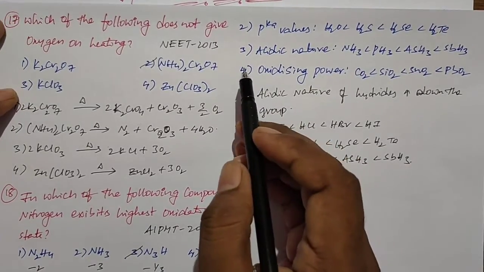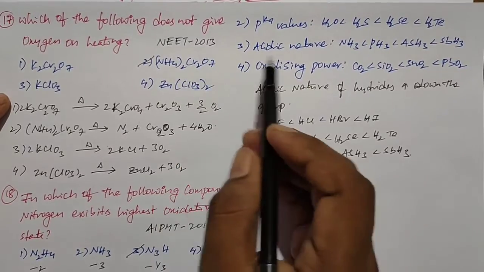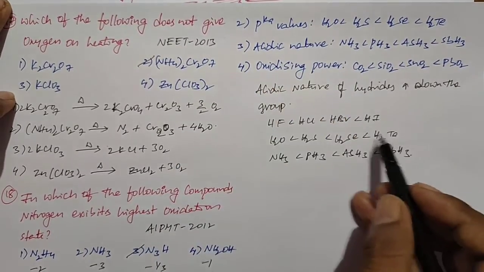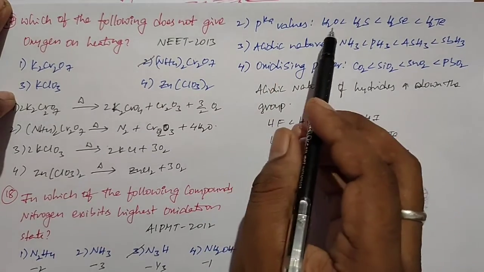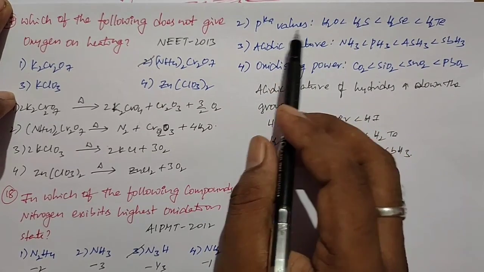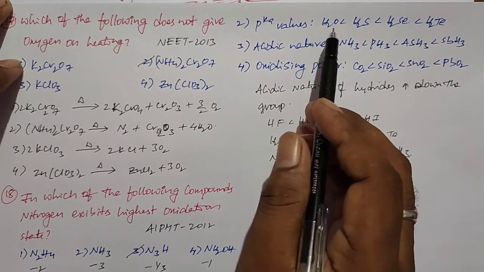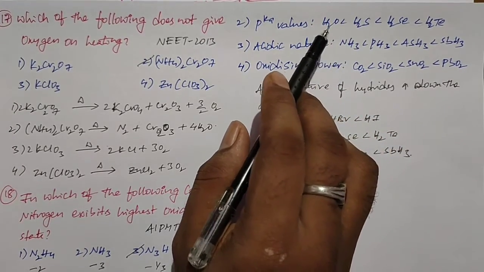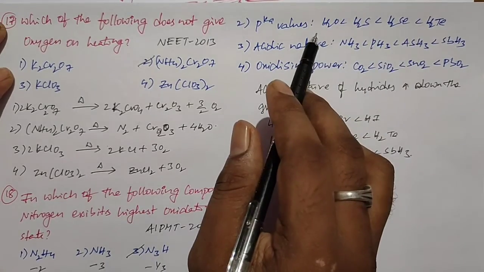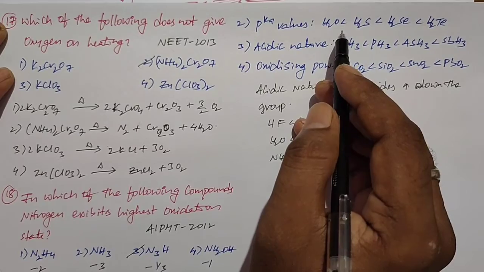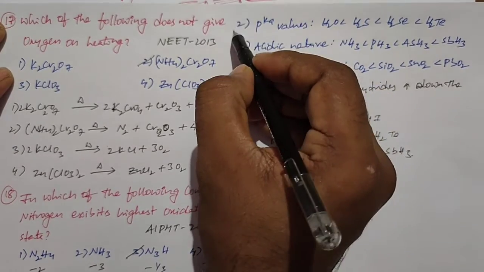When you see the second option, they gave the pKa values. So the pKa is a representation of the Ka value. The pKa values must be reversed; the pKa value must decrease from H2O to H2Te. It is quite the opposite, and these indicate Ka values or acidic strength, the order of acidic strength. So the second option is the wrong option.